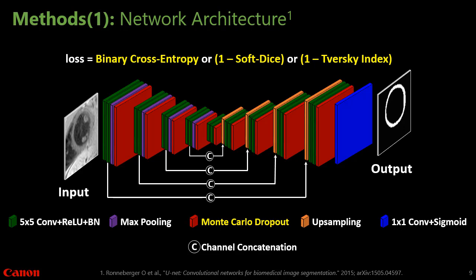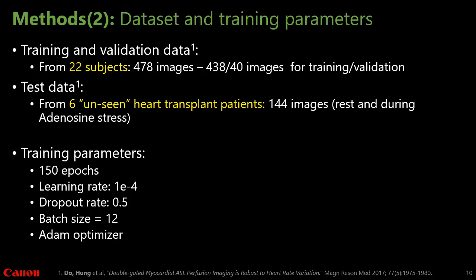This is the network we use for our work. It's basically UNet with a few modifications. First, we added the Monte Carlo dropout to estimate model uncertainty. And we can also use Tversky loss function to adapt our network to the desired false positive and false negative trade-off. Training and validation data was collected from 22 subjects. And test data was from 6 unseen heart transplant patients acquired at rest and during adenosine stress.